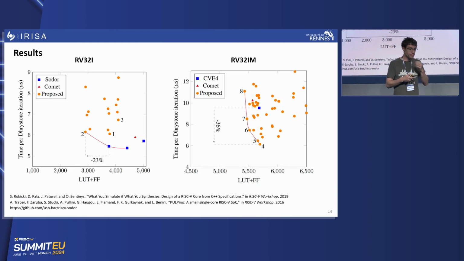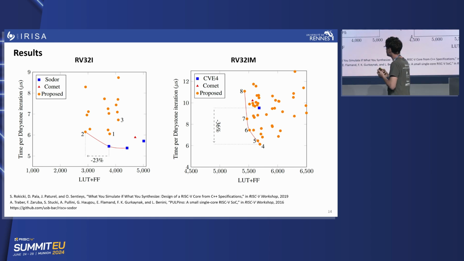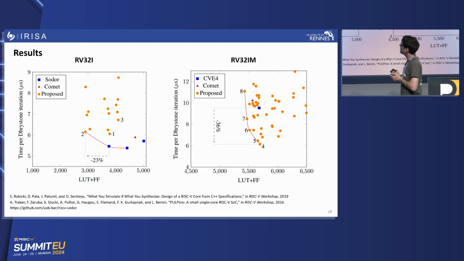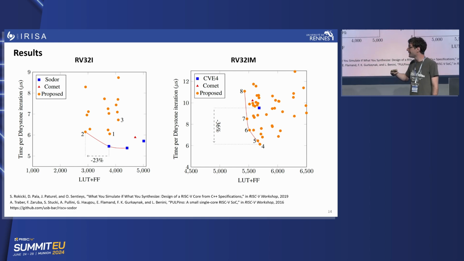So the results we have: we synthesized 2 RISC-V processors. One on the base instruction set and one with the multiplication unit. And the results are there. So vertically, you have the performance. It's the time needed to compute a Dhrystone iteration. So the lowest is the better. And horizontally, you have the area, so the size of the generated hardware. And for the base instruction set, we build the Pareto front. It means all the Pareto optimal configurations. It means that if you are on the Pareto front, there is no other configuration that is faster without being bigger,